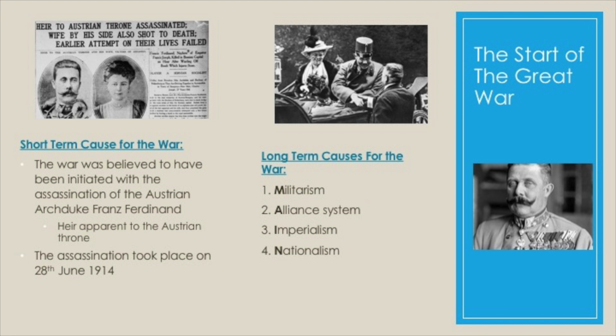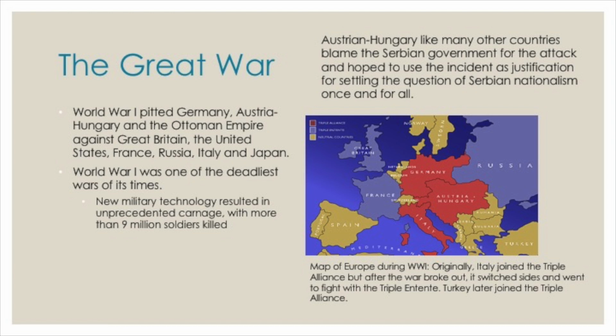Others believe that the true reasons for the outbreak of the First World War were four motives: militarism, alliance system, imperialism, and nationalism. The Great War. World War I pitted Germany, Austria-Hungary, and the Ottoman Empire against Great Britain, the United States, France, Russia, Italy, and Japan. World War I was one of the deadliest wars of its times. New military technology resulted in unprecedented carnage with more than 9 million soldiers killed.